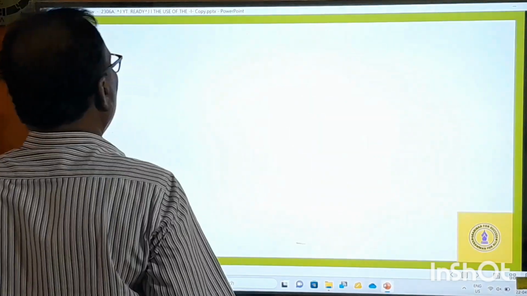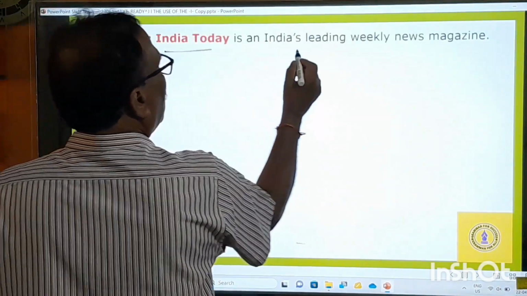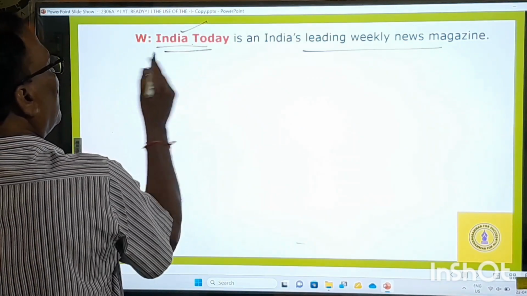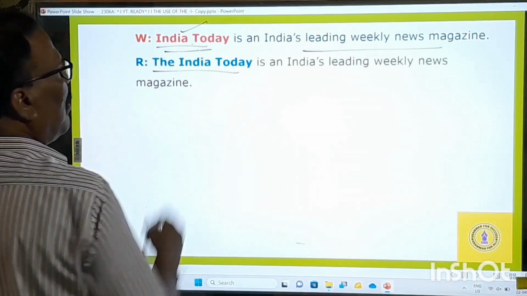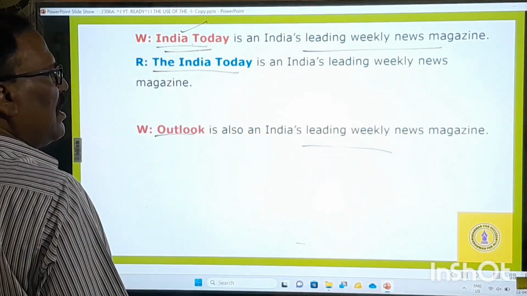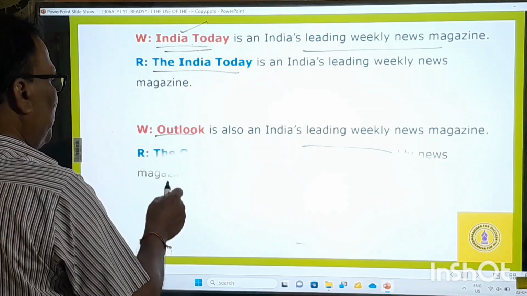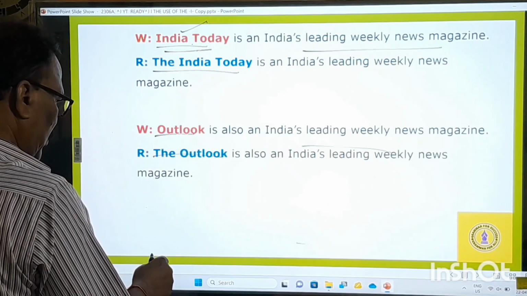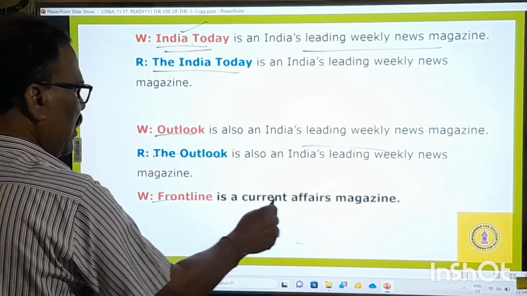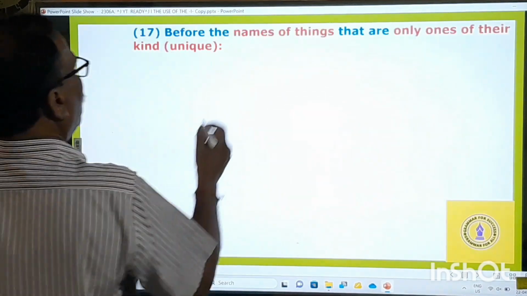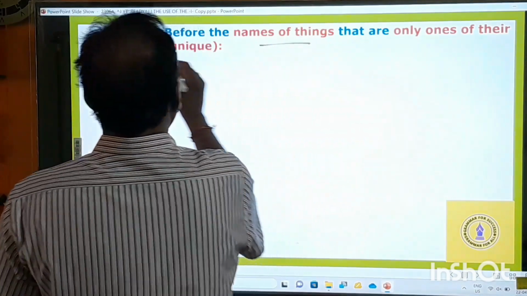India Today is India's leading weekly magazine. Therefore, the India Today you have to say. Outlook is an India's leading weekly news magazine. The Outlook. Frontline is a current affairs magazine. The Frontline.